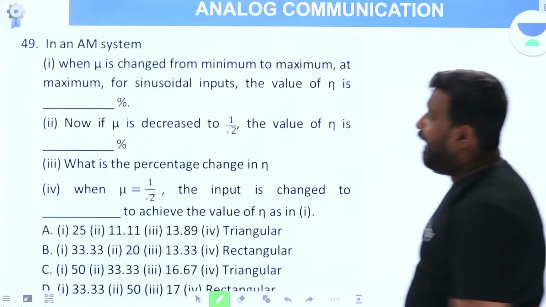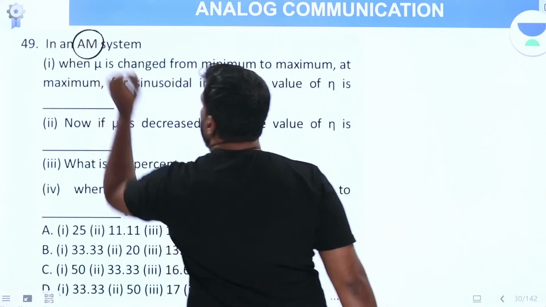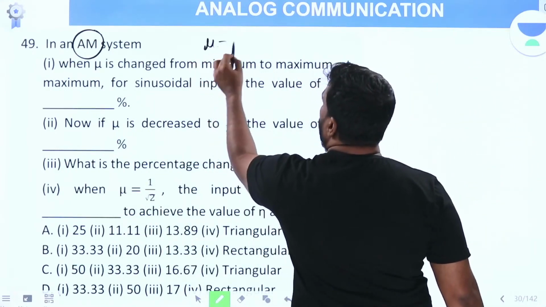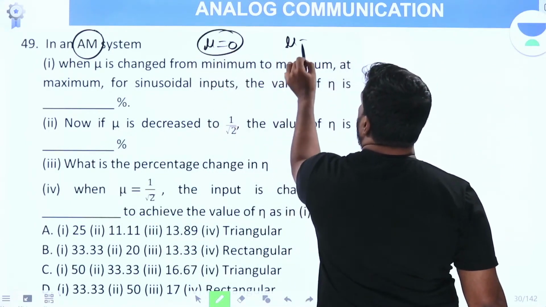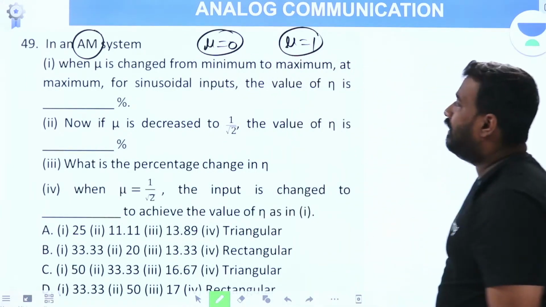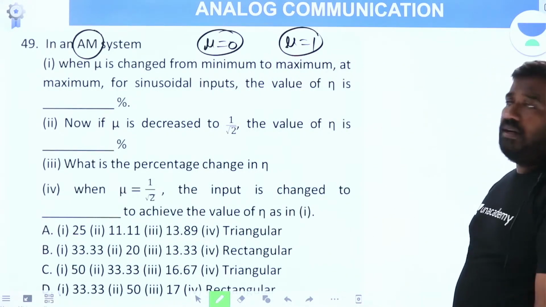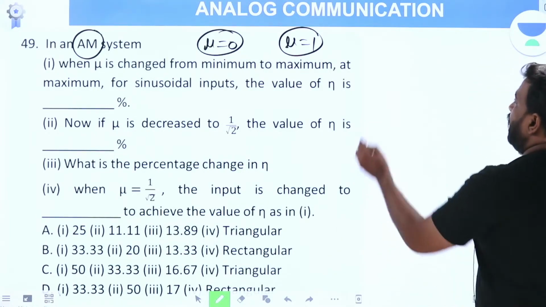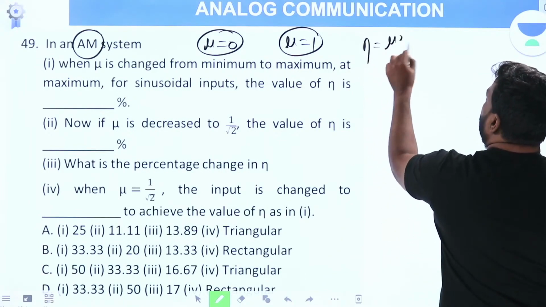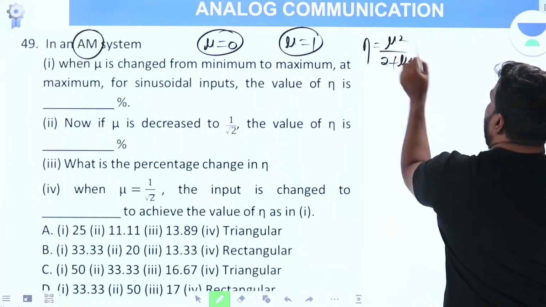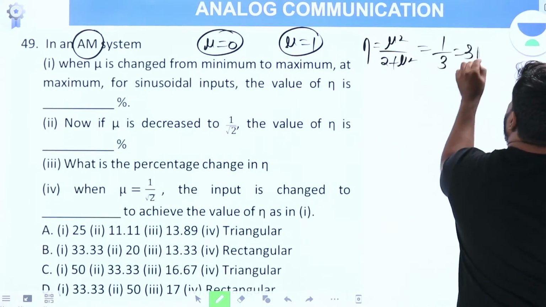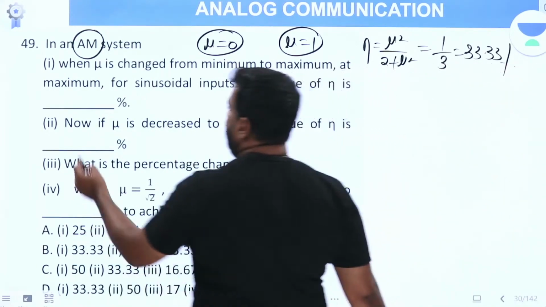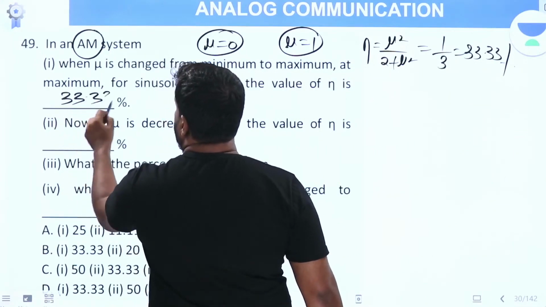Now what is given? In an AM system, when mu is changed from minimum to maximum, minimum means 0 and maximum 1. At maximum, at 1, for sinusoidal input, what is the eta value? Mu square by 2 plus mu square. At maximum it is 1 by 3, 33.33%. That's it. Maximum sideband efficiency for AM is 33.33%, done.